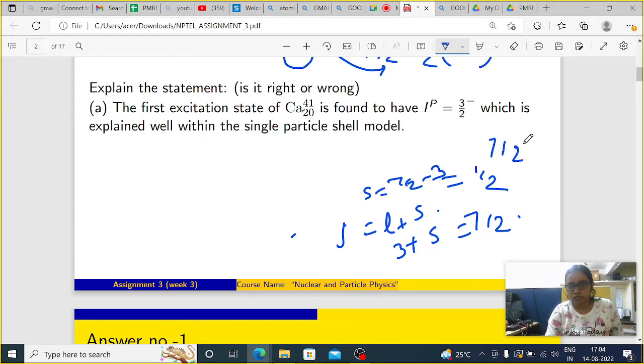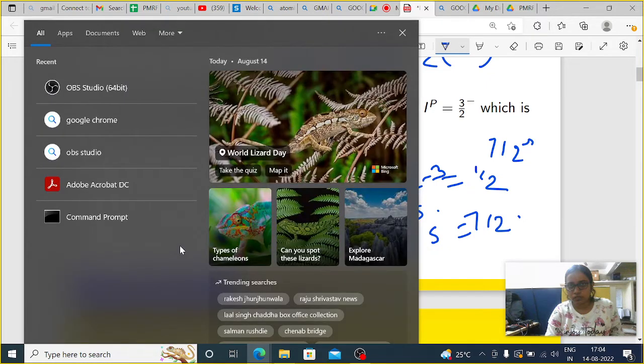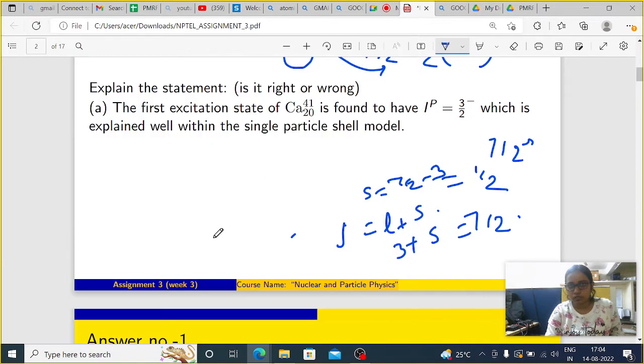You are talking about spin, right? What is the expected spin? I will read out the question again. What is the expected spin value of the ground state of nucleus Ca-2043 within the nuclear shell model? The options are 7 by 2, 5 by 2, 1 and 3 by 2. I get 7 by 2. But in the results, they have stated 7/2 is incorrect. Basically the J value, the total angular momentum value, is L plus S.